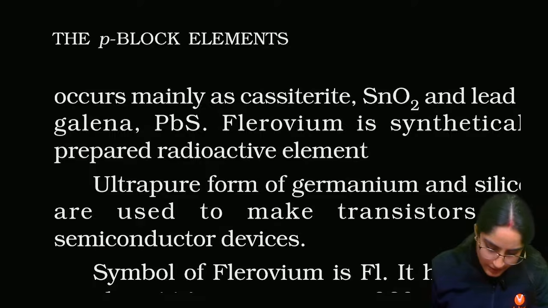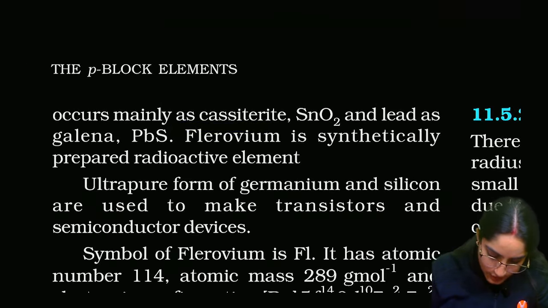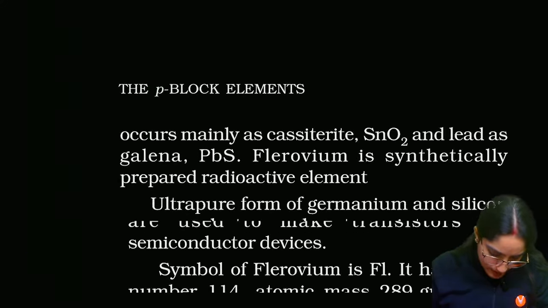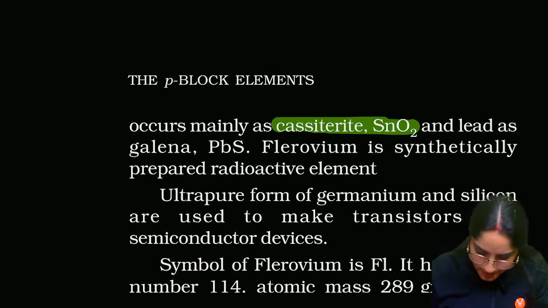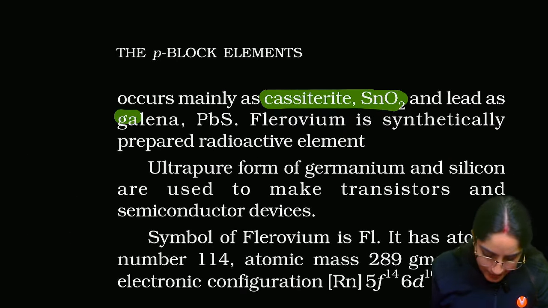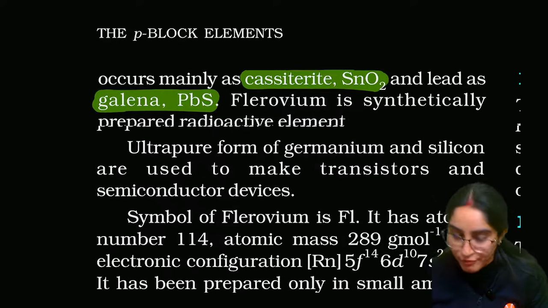Tin occurs mainly in cassiterite and lead as galena. Now, these ores are important for you to remember, so I'll just highlight this as well. Tin will mainly occur as cassiterite, that is SnO2, right? And lead as galena, that is PbS. These are the two ores that we have.